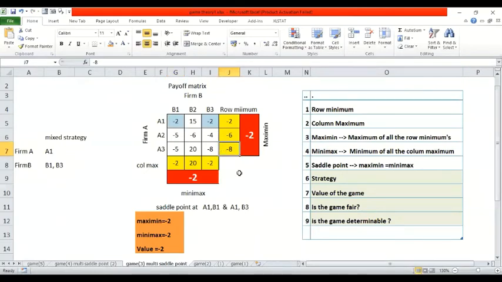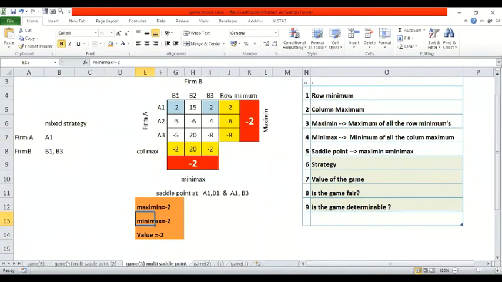Sir, game is determinable, once again, please explain. Game is determinable is with these three questions. One, I need to find out the max min, I need to find out the min max, and I need to find out the value of the game. If all three are matching, then the game is called determinable. If any one is mismatching, then it is not determinable. Strategies can be mixed. Mixed strategy is okay, but I should be able to determine these three and they should match. Then the game is determinable. Is it fine? Any other question before I close?